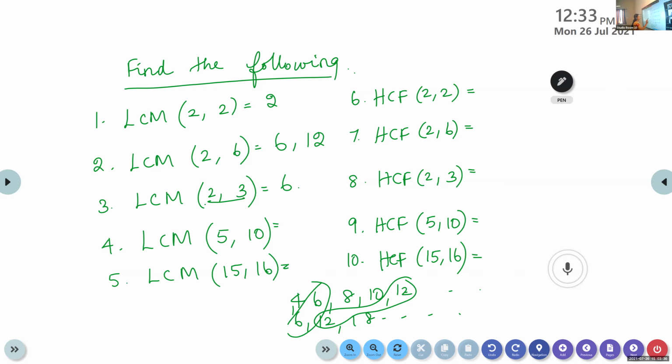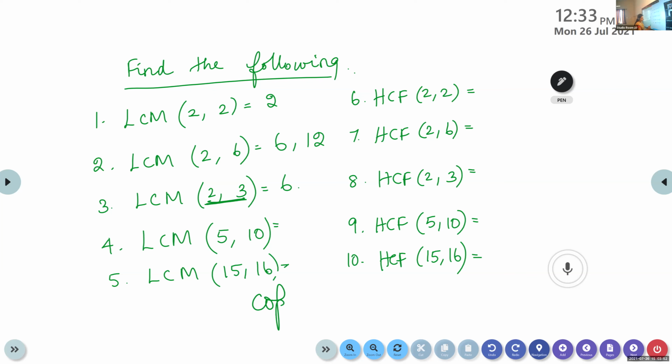Here, 2 and 3, are they co-prime? When will you say a number is co-prime? What is meant by co-prime? Two numbers A and B are said to be co-prime if they have no common factor.